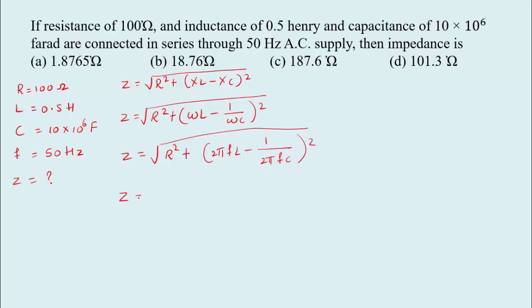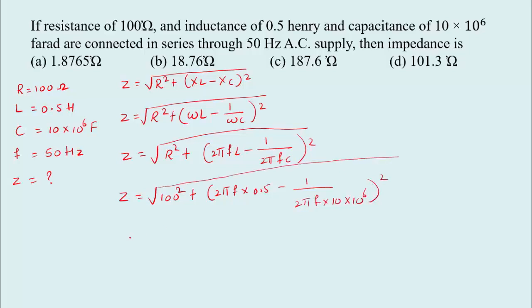Now substitute all the values. 100 square plus 2 pi F, L value is given 0.5, minus 1 by 2 pi F, C value is 10 into 10 raised to 6, square. So by calculating all these values we get the result 187.6 ohm. So the impedance value is 187.6 ohm, that is option C.